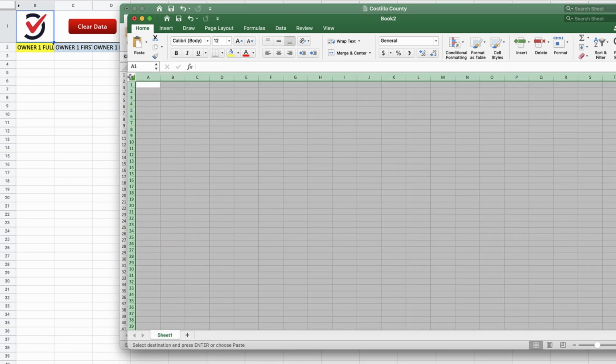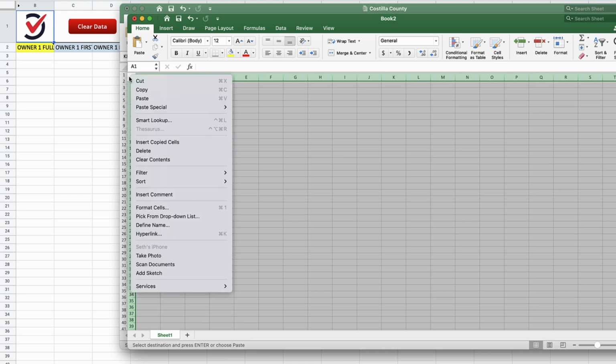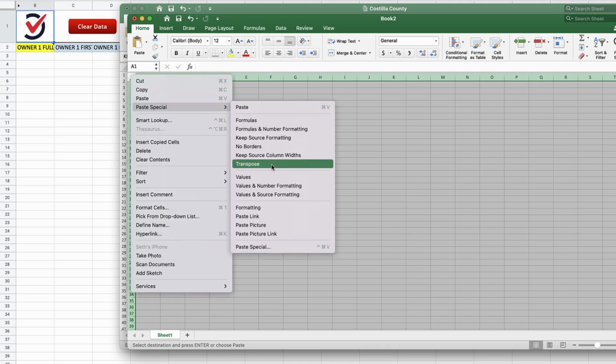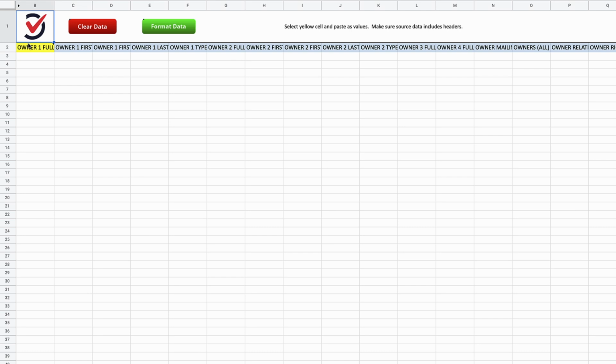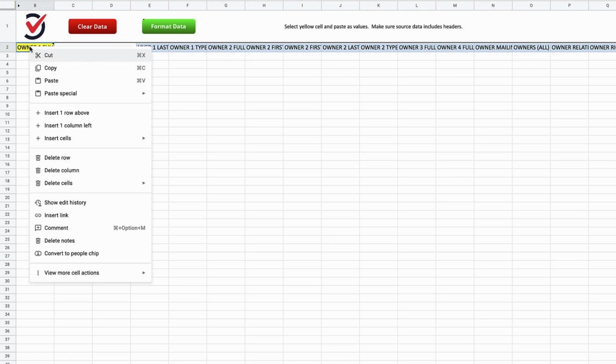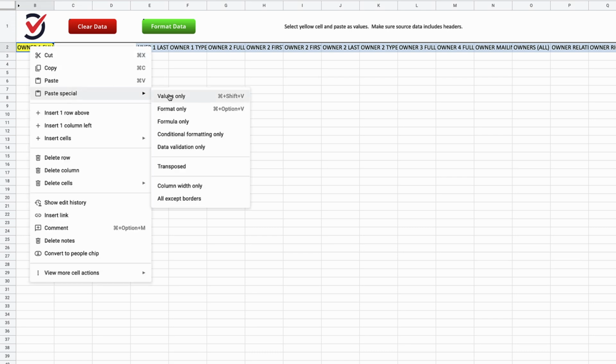And we're not just going to paste it normally. We're going to right click and paste special and then paste as values only. And once it's in here, now we're going to copy this again and then head over here to PriceBoss. And again, right click, paste special, and then values only. Let's see if this works.